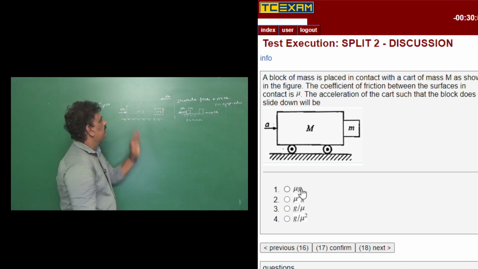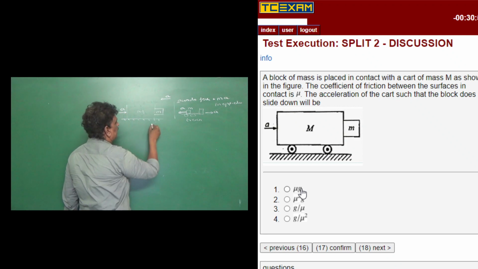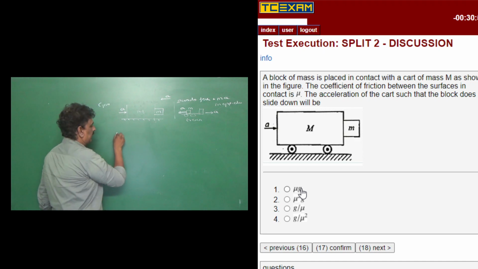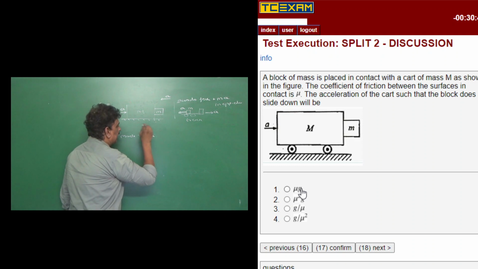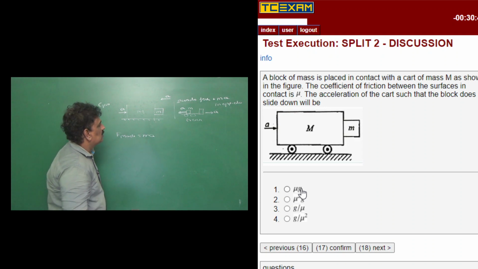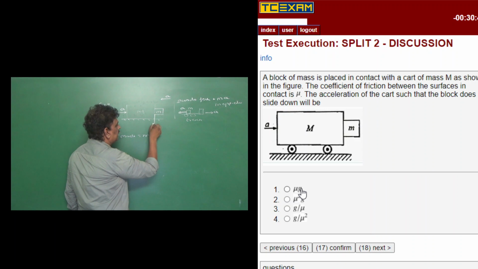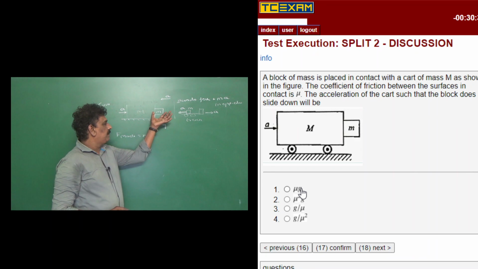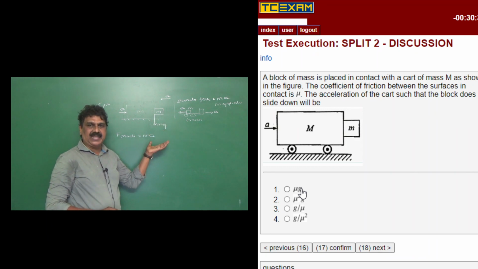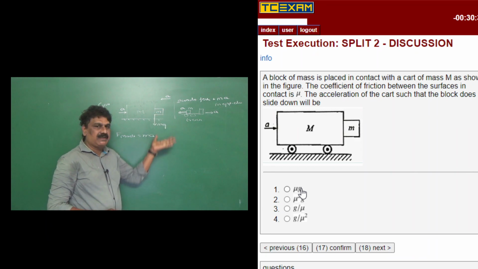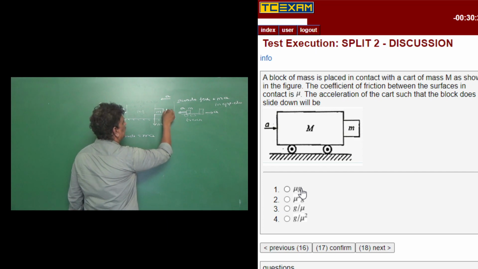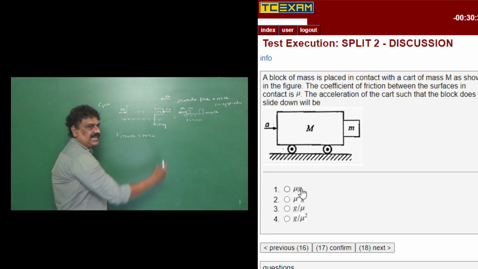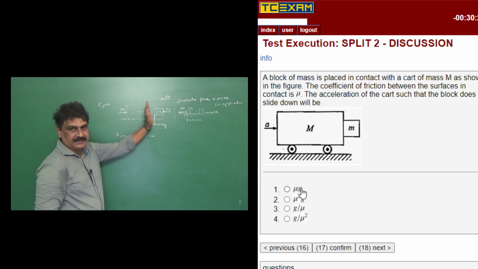So when the cart is moving with a certain acceleration, the mass experiences a pseudo force in the opposite direction. That pseudo force F is equal to ma. Here the weight is acting on that mass m in the downward direction. If there is no upward force, the body will slide downwards. Here the pseudo force is acting perpendicular to this surface.